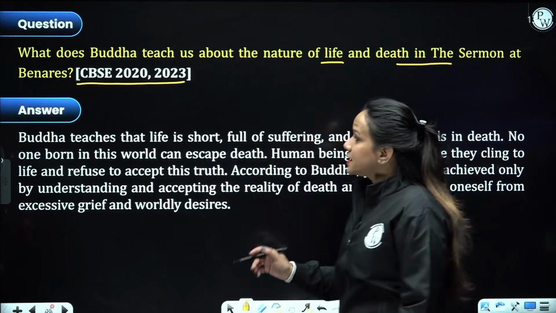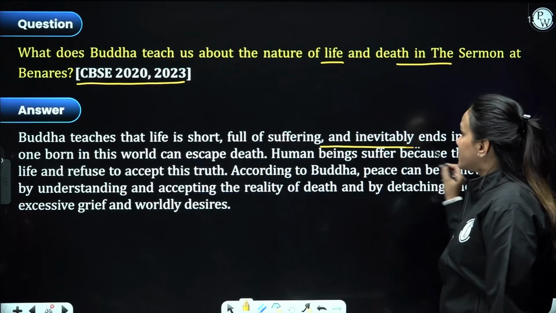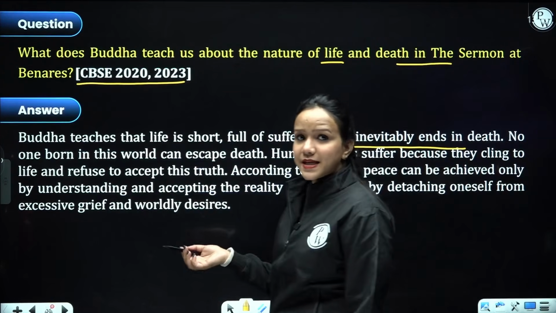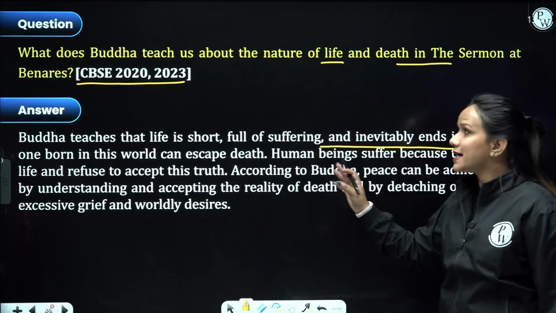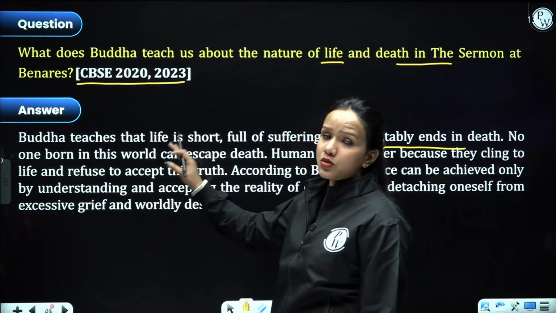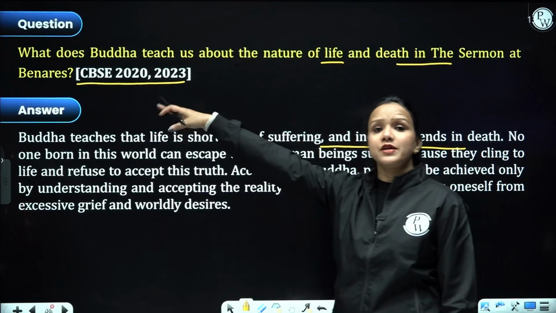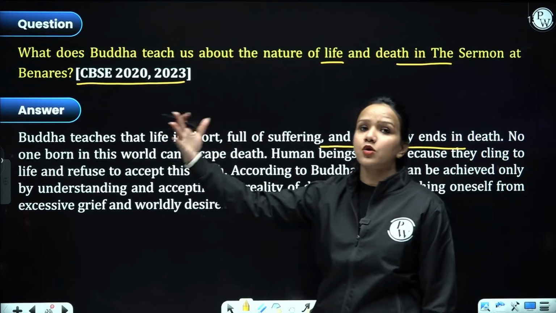All right, Buddha teaches that life is short and full of sufferings and one has to accept these realities of life and ultimately move on, right? So he has also explained the entire thing. So we get to know this thing through the example of Kisa Gautami as well.